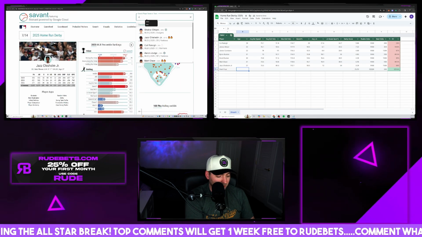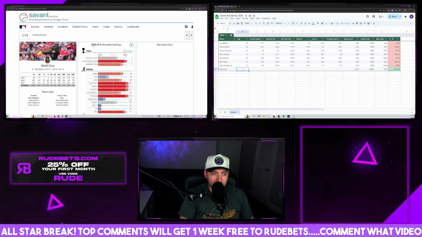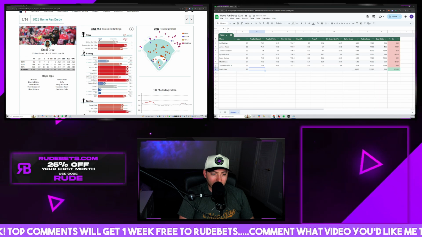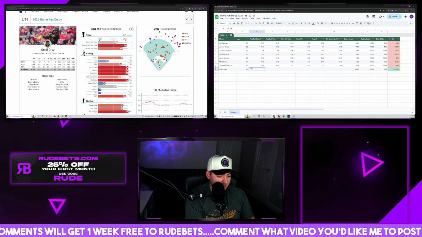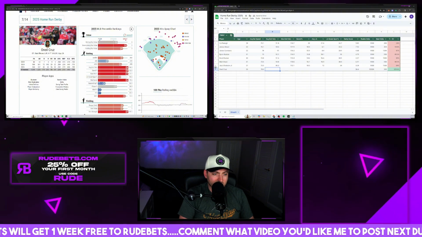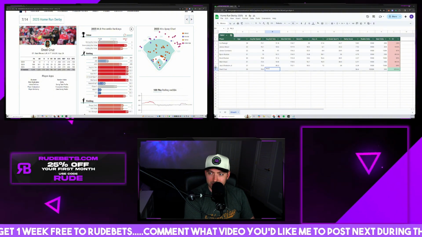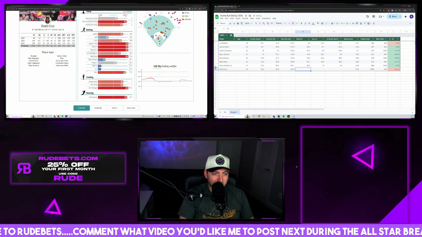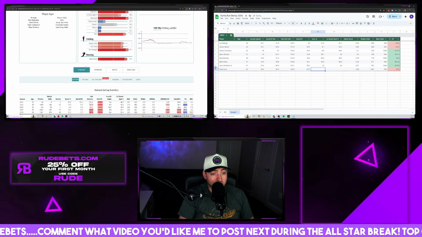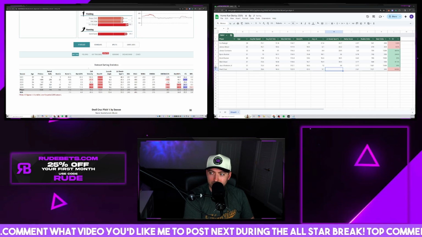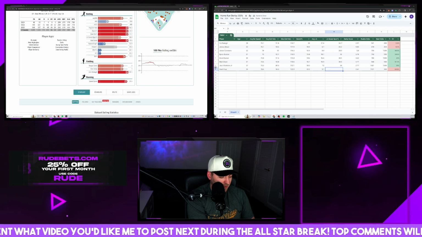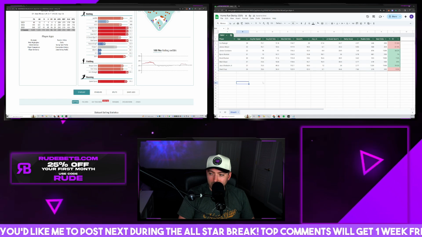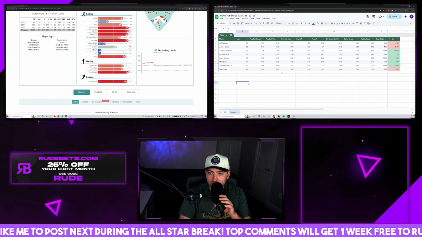And last but not least, O'Neal Cruz. A lot of people are on O'Neal. We'll see what the model says here, this little tiny makeshift model. Average bat speed. We are going to find it. There it is, 78.6. That is the highest we've seen so far. Average exit velocity, 96.3. Also the highest we've seen so far. Max exit velocity, 122.9. The highest we've seen so far. Barrel percentage, 22.2. The highest we've seen so far. Oh my gosh. Average launch angle, 9.1 only. So that will hurt him a little bit. His sweet spot is 36.6, which is up there, and his Derby score of a 7.83. So, would you look at that? We have our model completed.